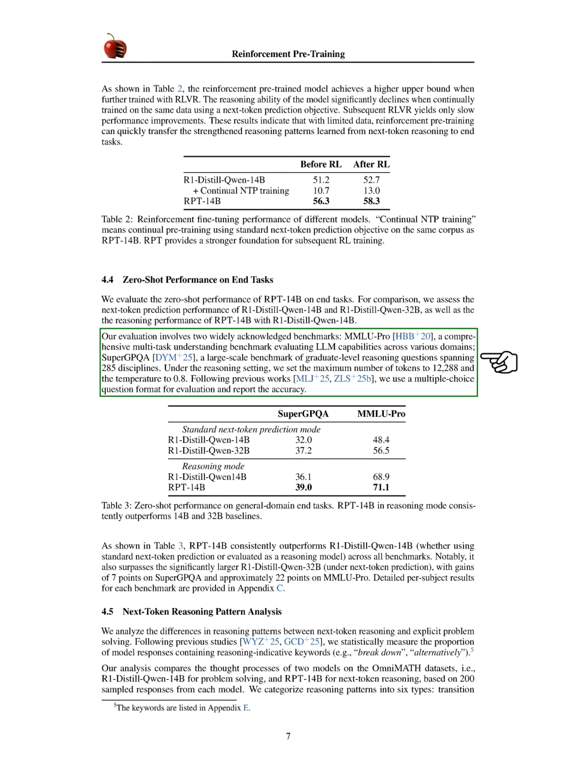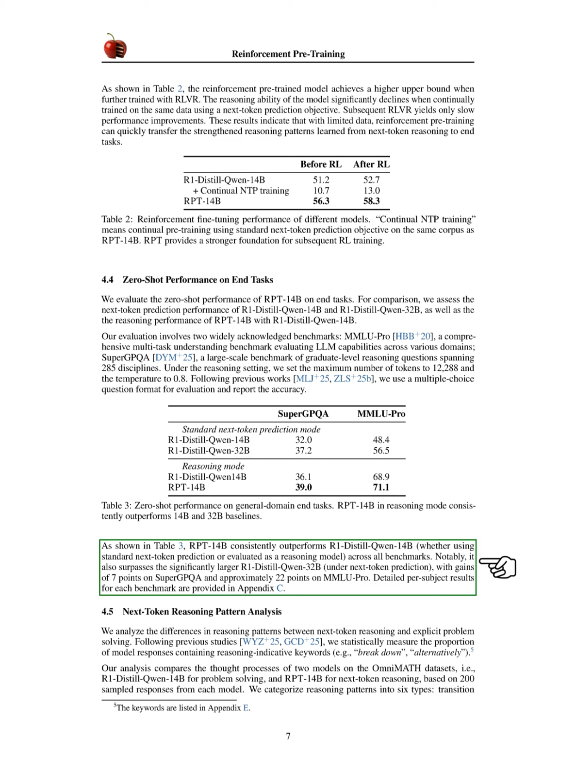Our assessment uses two well-known benchmarks: MMLU Pro, which tests LLM capabilities across various tasks, and SuperGPQA, a large-scale benchmark with graduate-level reasoning questions from 285 fields. For reasoning, we set the maximum token limit to 12,288 and the temperature to 0.8. Following established methods, we use multiple-choice questions for evaluation and report accuracy.